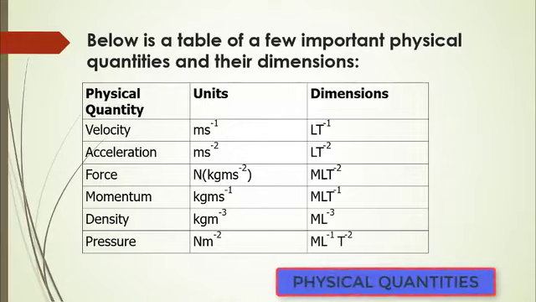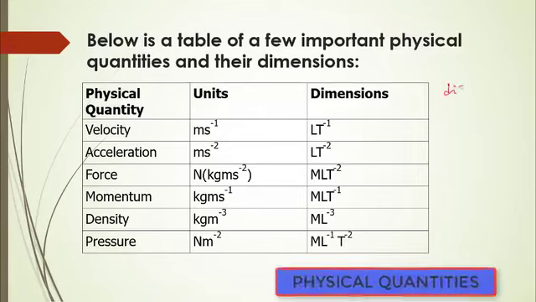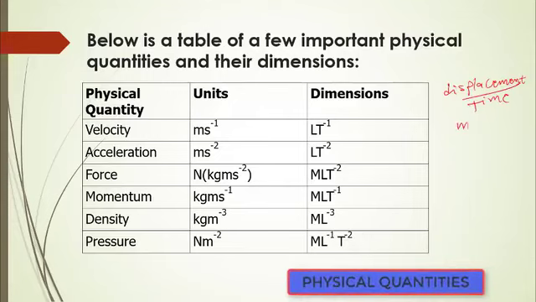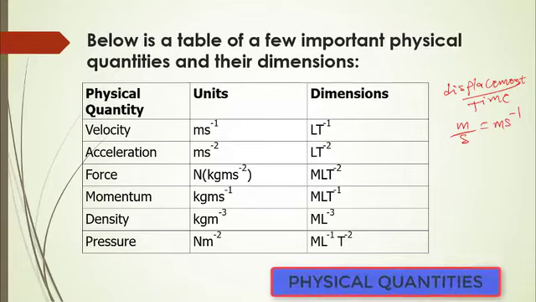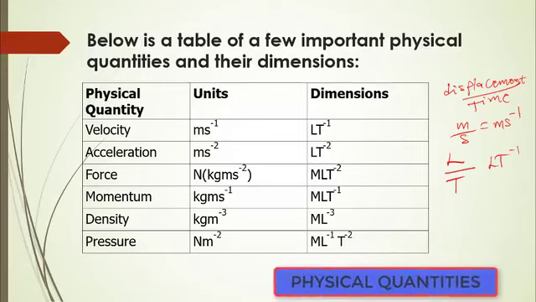Let's look at a few important physical quantities and their dimensions. For instance, velocity. Velocity, like we said in the previous slide, is a ratio of displacement to time. In other words, displacement over time gives us velocity. Displacement is measured in meters, time is measured in seconds. That gives us meter per second. And of course, you know that displacement is all about length. Second is all about time. So that gives us LT to the power minus 1, length per time. And that's what you see here on the slide.